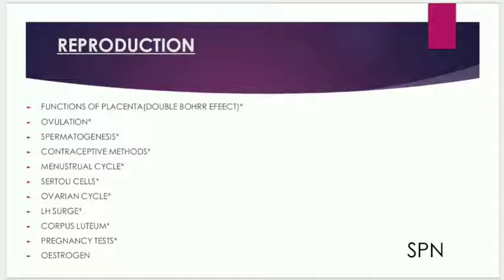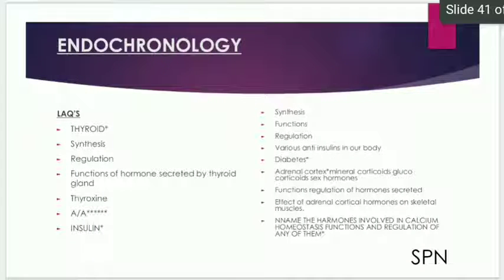In reproduction, some of the questions are functions of the placenta, the double Bohr effect seen in the blood, functions of placenta, ovulation, spermatogenesis with diagram, contraceptive methods, menstrual cycle, Sertoli cells, ovarian cycle, LH surge, corpus luteum, pregnancy test and estrogen.